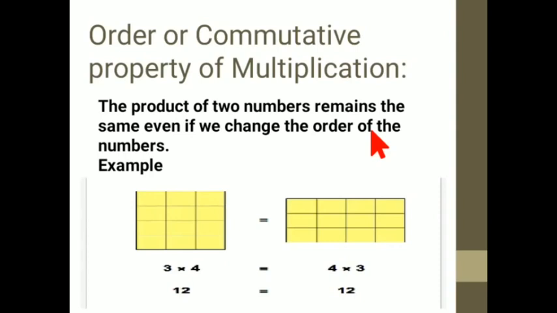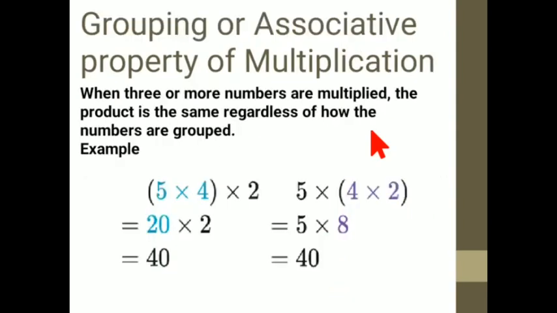Alright. So moving on to the next property, grouping or associative property of multiplication. So what does this term indicate? Group. You in your class make a group to do a study, group study. Sometimes your ma'am, your sir tells you people to do a group study, so you make a group, no? So in such a condition, grouping or associative property of multiplication, what happens is when 3 or more numbers,